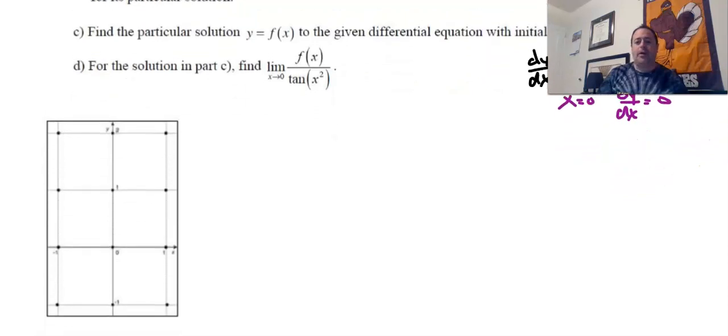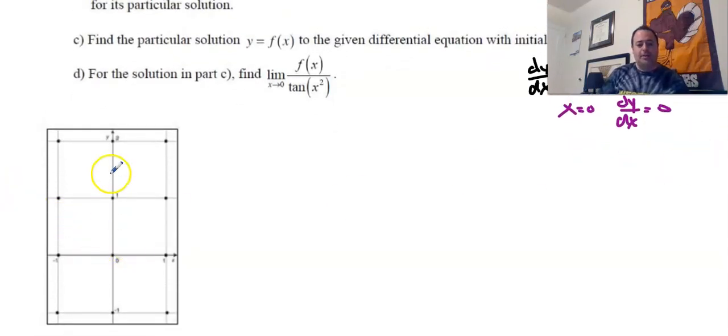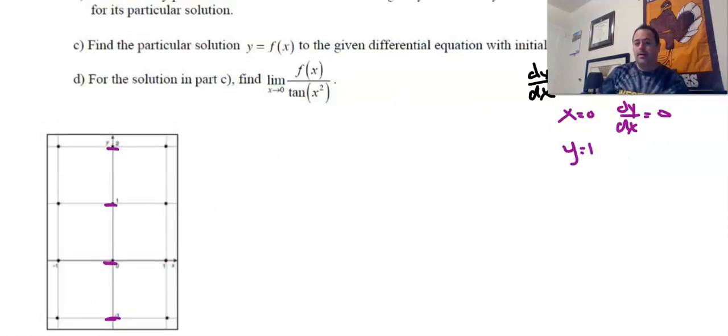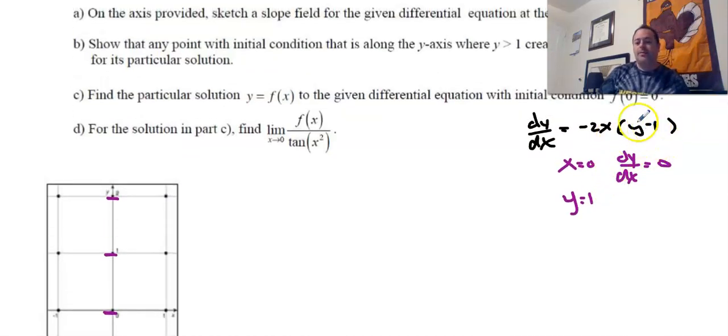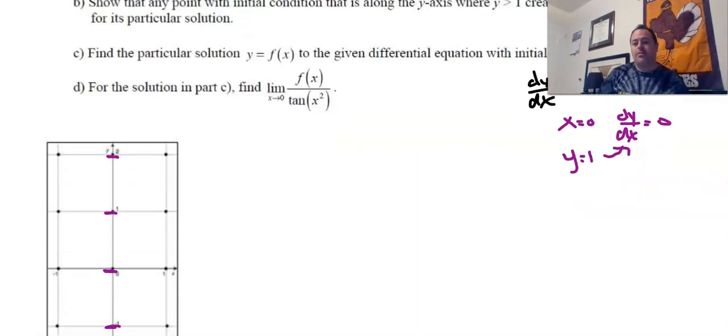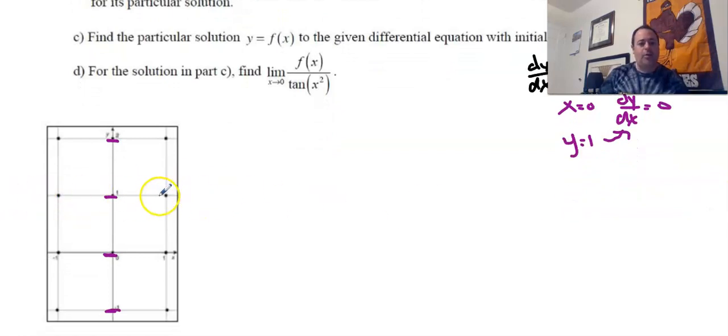So then over here on our number line, when x is equal to 0, which is going to be our y-axis, this is where x is equal to 0. Then we're going to have little mini lines, little slopes of horizontal lines. You guys will see this. And then if we ask y to be equal to 1, I might get rid of my face here. When y is equal to 1, then you guys will see that this will end up being 0. So again, my derivative will also be 0. So when y is equal to 1, then my derivative is also equal to 0. So y is equal to 1 is right here. So we're going to do that.